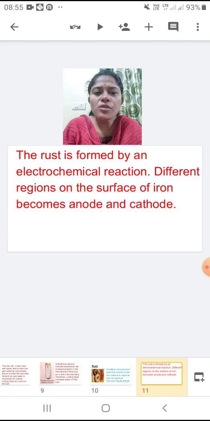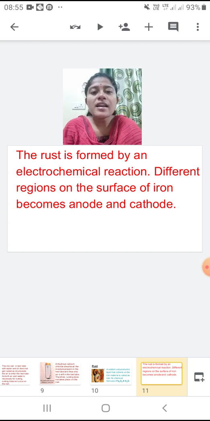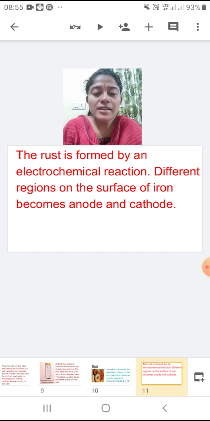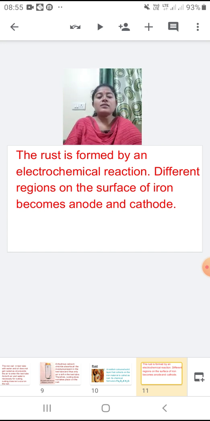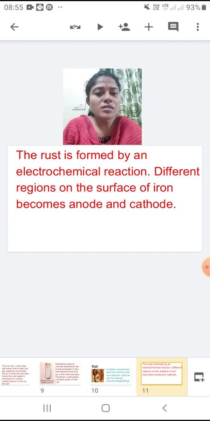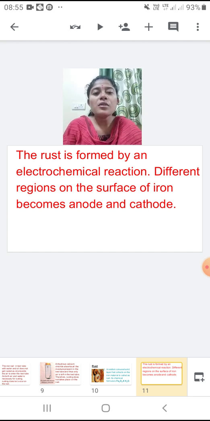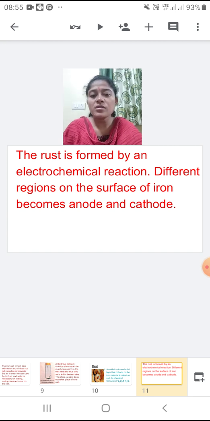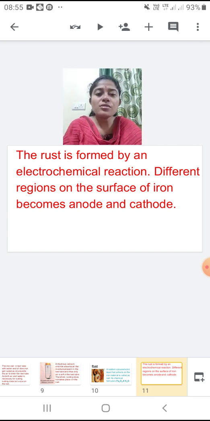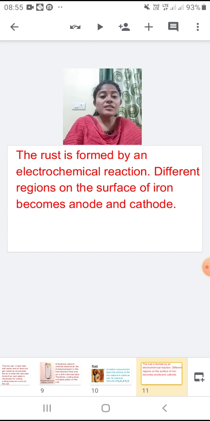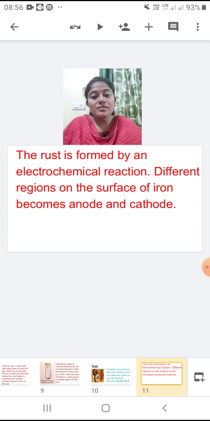Now this rust is not formed by a simple reaction. It is not a simple reaction as it looks. As we know, rusting is a slow process, isn't it? When we observe the window grills of our house or our school, it's a slow process. It is not like one day you see that the window grill is good, and the next day it gets rusted. It is not like that. It's a slow process, and it is not as simple as we think it is.